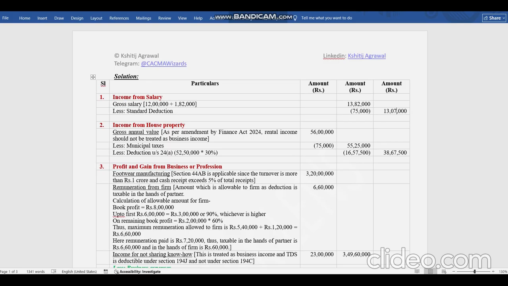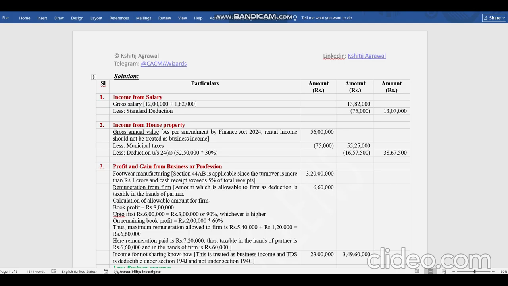Income from salary. So he is earning a gross salary of 12 lakhs and 1,82,000 was contributed by the employer towards the pension scheme. So as discussed earlier, these two form part of his income and contribution to provident fund won't be considered over here. So if you see gross salary 12 lakh plus 1,82,000, it is 13,82,000. And if you are going for the new regime, then now there is an amendment. You can claim 75,000 as standard deduction. But if you are going for the old regime, the standard deduction remains the old one, 50,000 rupees. So 13,07,000 is his salary income.